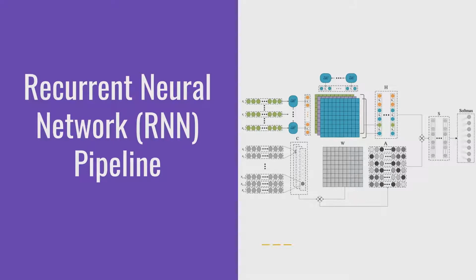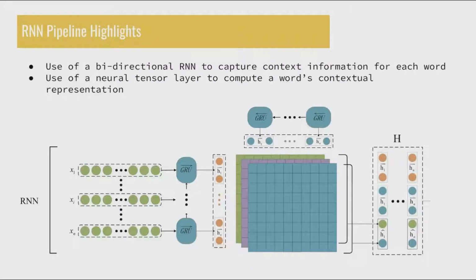In this section, we'll give an overview of the RNN pipeline, which is highlighted in color on the diagram on the right. The goal of the RNN pipeline is to capture for each word in a text the contextual information surrounding the word. This will be done using a bidirectional RNN. The second component is utilizing a neural tensor layer to compute the word's contextual representation by combining the results of the RNN. Both of these concepts will be explained further in the following slides.